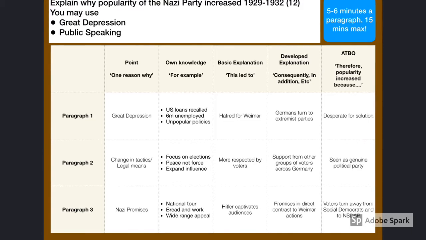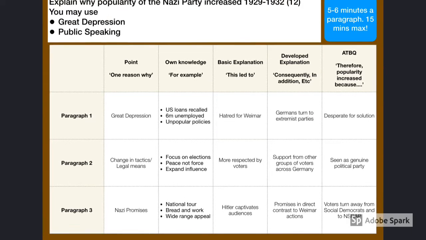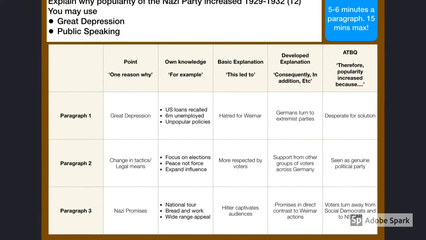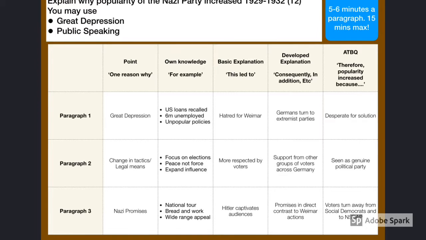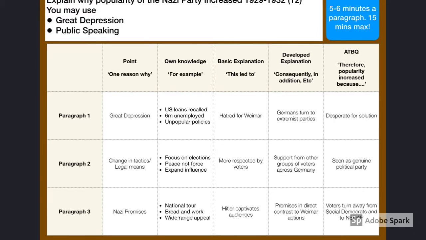A good way to consolidate your notes and consolidate your understanding is, first of all, go away and have a short break. You've deserved it if you've listened to this all the way through. Once you're ready, find a quiet space and try and apply that knowledge that you've just gained to an exam question. Here's a 12 marker with some sentence starters and basic notes for additional support.